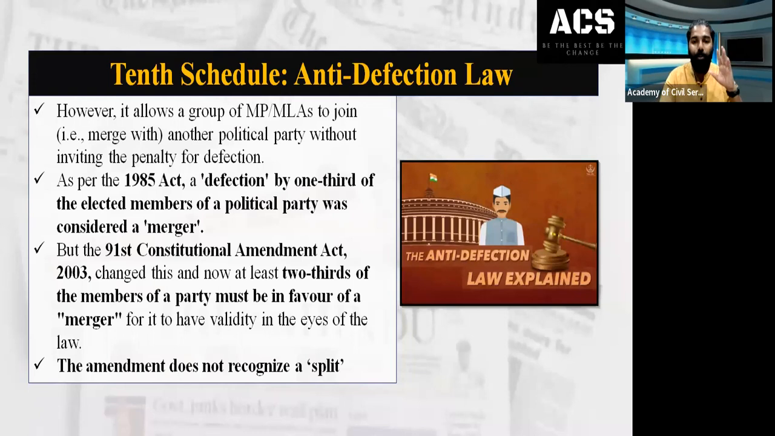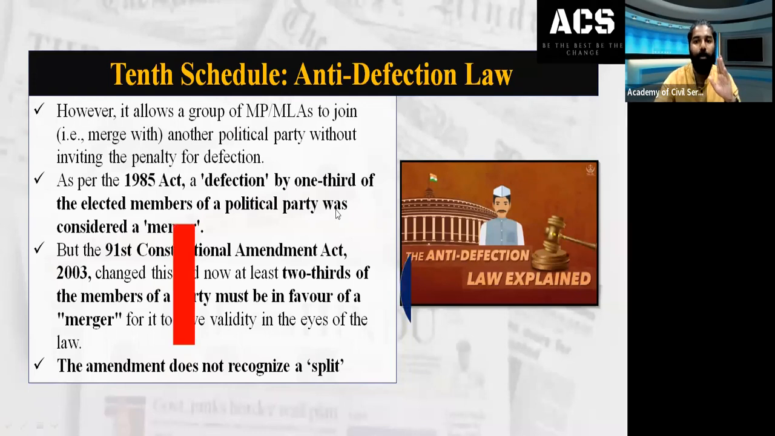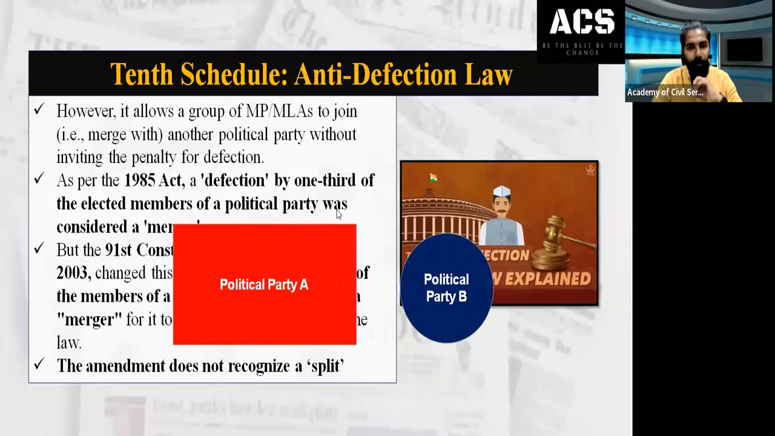I will show you an image here, which will be better in order to understand. You can imagine there is a red party, political party A. You can imagine there is a blue party here, political party B. Can you see the image now? Can you see the box which is round, the circle?